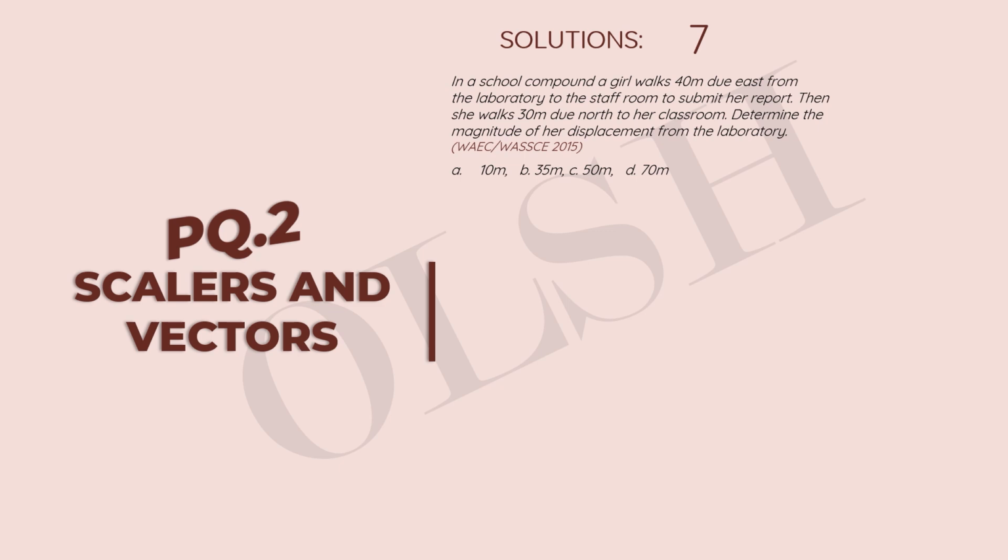Alright, so if we have to put this in drawing, we'll have something like this. The girl walks 40 meters due east. We assume this is her first starting point. So she moves 40 meters due east from the laboratory to the staff room. So this is where the lab is, this is where the staff room is. She moves 40 meters to the staff room to submit her report. Then she walks 30 meters due north to her classroom. Determine the magnitude of her displacement from the laboratory. So we are asked to determine the magnitude of her displacement from this point.